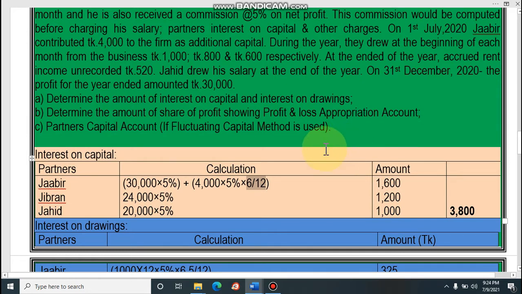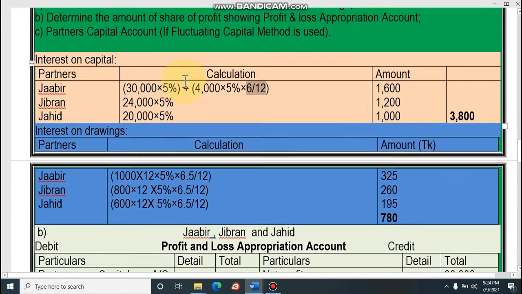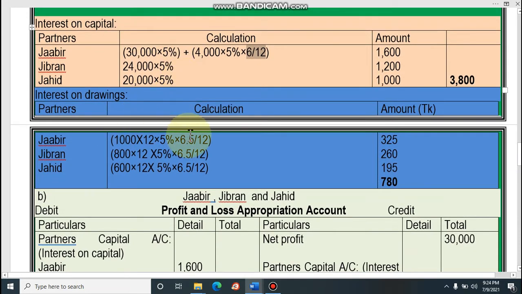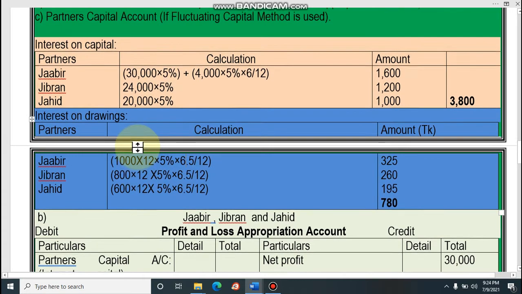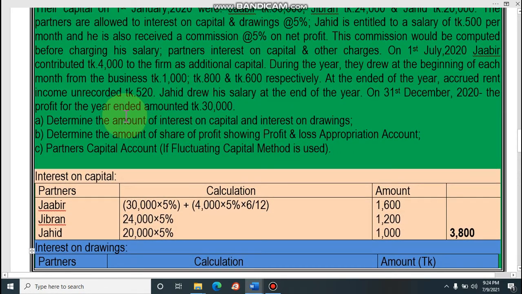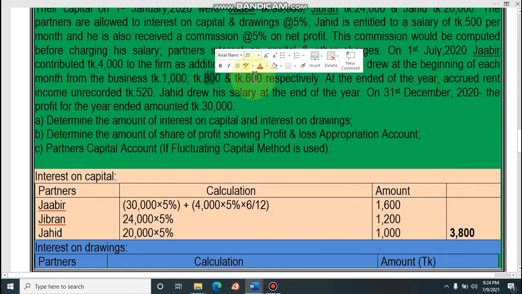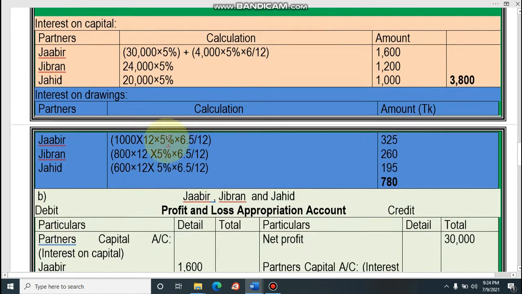Now interest on drawings. For interest on drawings, all of you know that there is a formula here. If it is the beginning of each month, then interest will be charged for 6.5 months. Look at 6.5 by 12 for 1 year. If you divide by 12, it is for 1 month, and 6.5 months interest will be charged. So Jabir drew 1,000. Look at the question, it is given Jabir withdrew 1,000, Gibran 800, and Zahid 600.